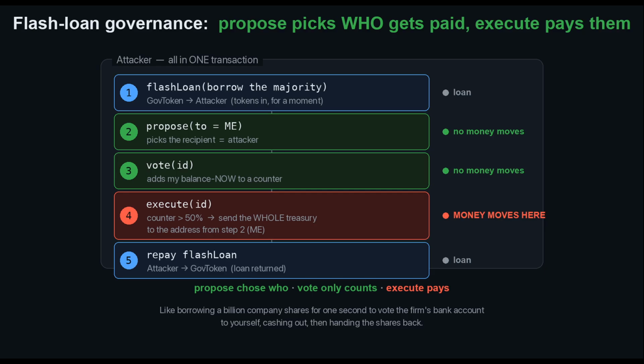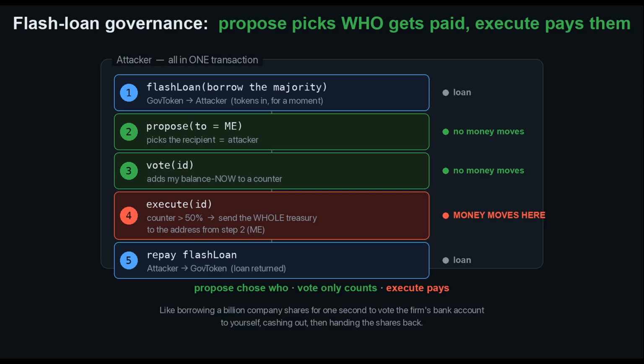Before any code, let's get the trick straight, because it's easy to think voting itself steals the money. It doesn't. Picture a company where your votes equal the number of shares you hold at this exact second. Now imagine you could borrow 1 billion shares for 1 second for free, as long as you hand them back before the second is up. That's the whole attack in one transaction.